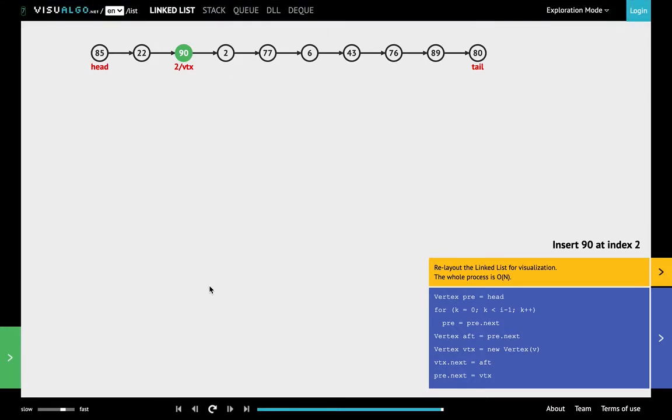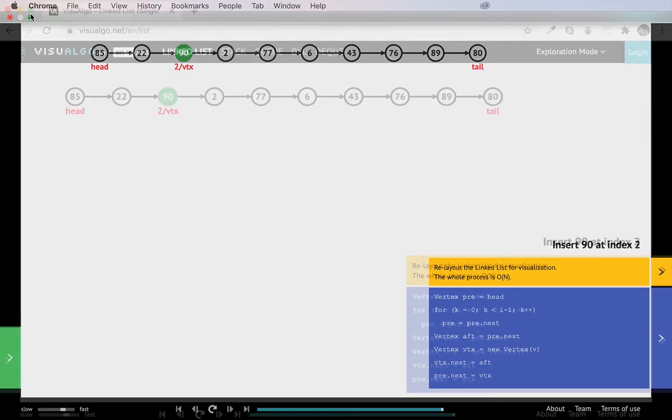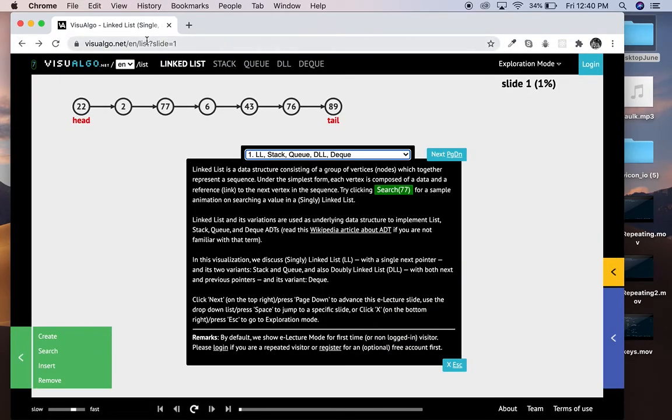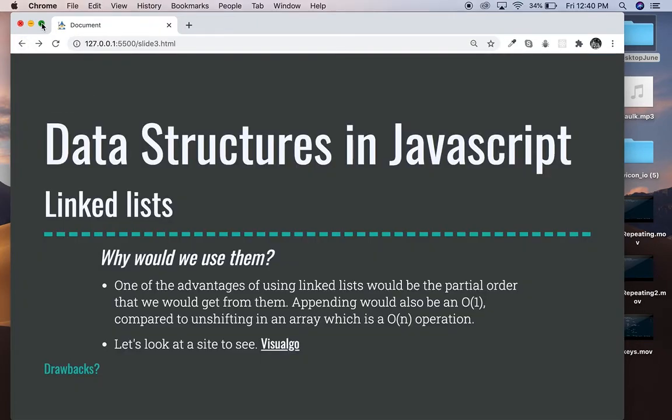So let's go back to our, hang on. Man, I thought that would open up in a different tab. Okay, cool.